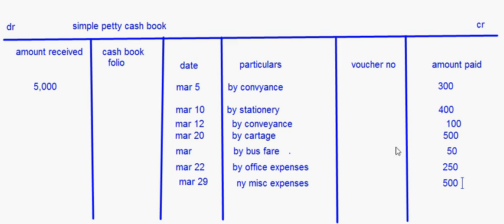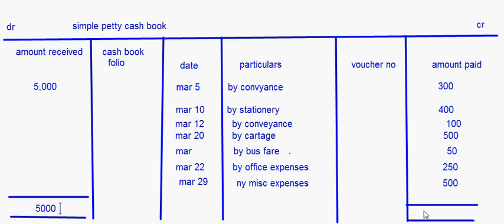Now basically this is the total here, 5,000 rupees, right? So this 5,000 has to come on both the sides like this, right? So here I'll write 5,000 and 5,000, and here you have to find out the closing balance, by balance carried down, right?